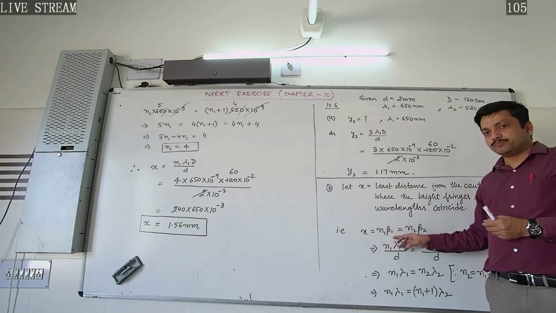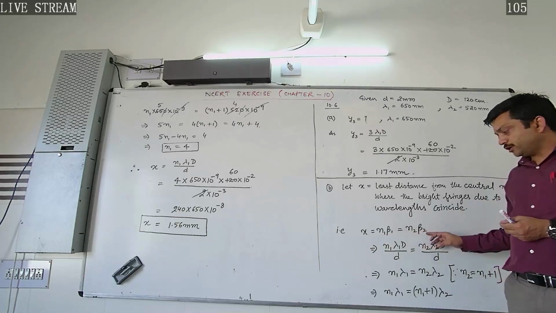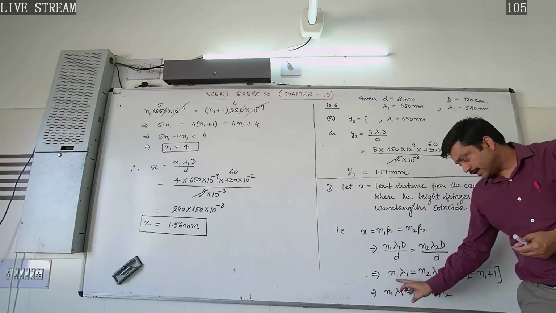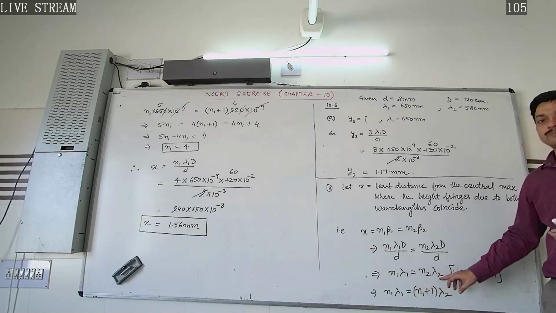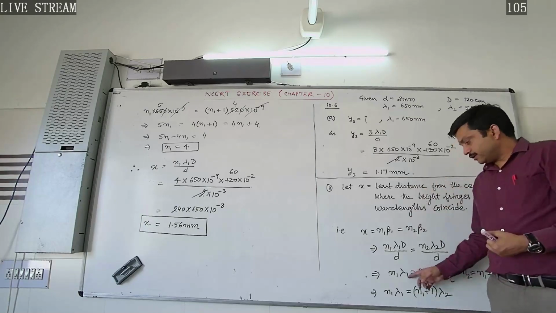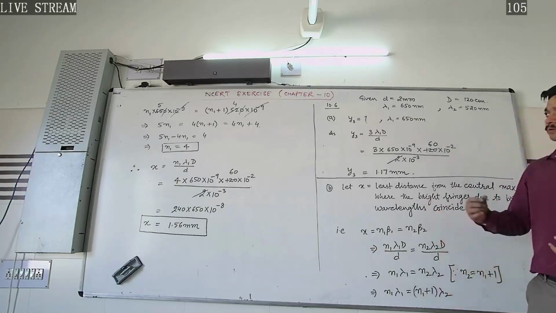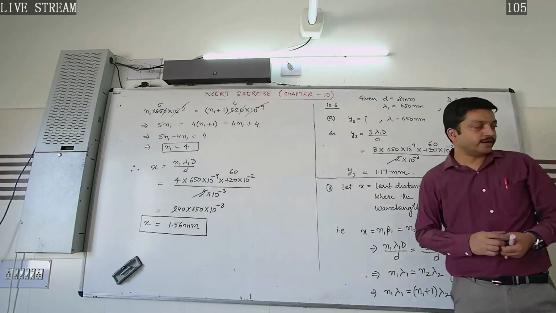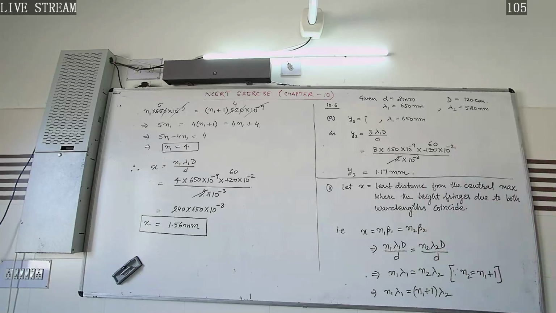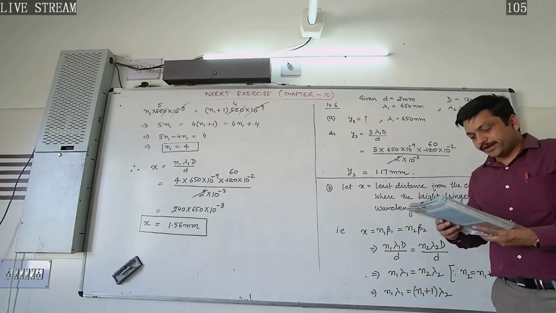X is equal to N1 beta 1 is equal to N2 beta 2, or we can say N1 lambda 1 is equal to N2 lambda 2, as we have already studied in the theory lecture. So in this way we can get the required answer. Let's move to the next question. Question number 10.7.